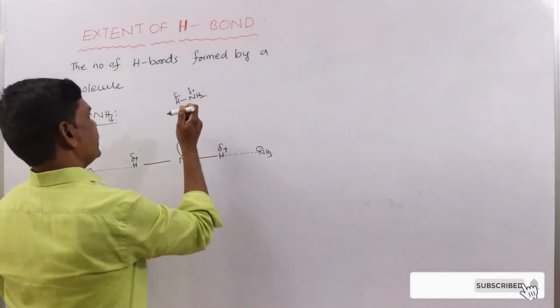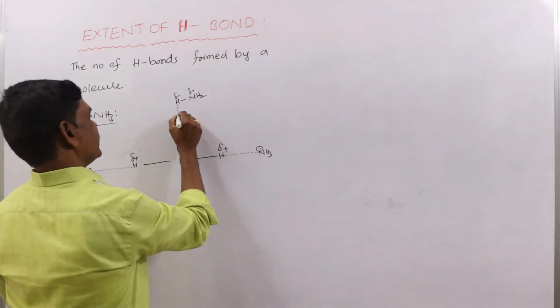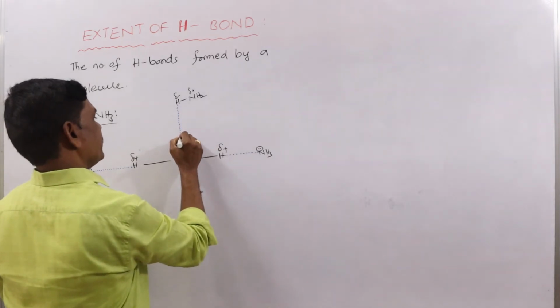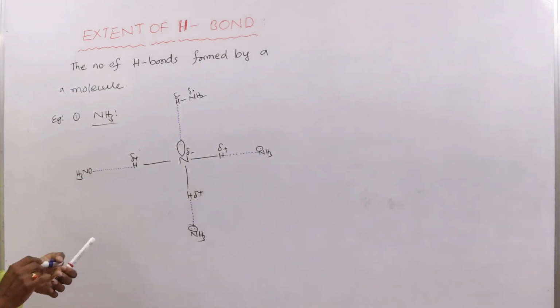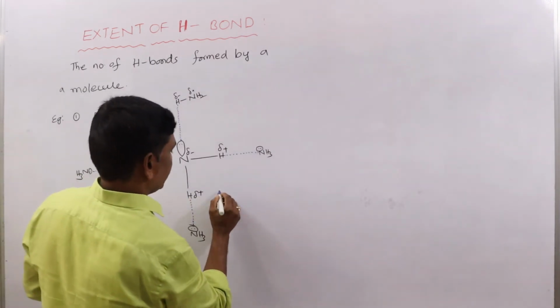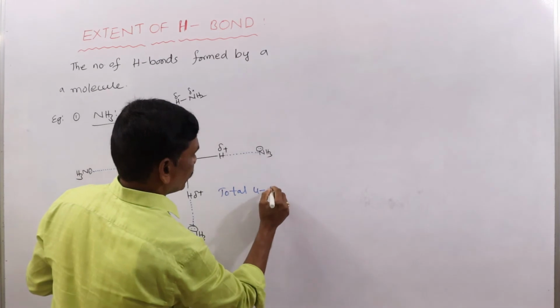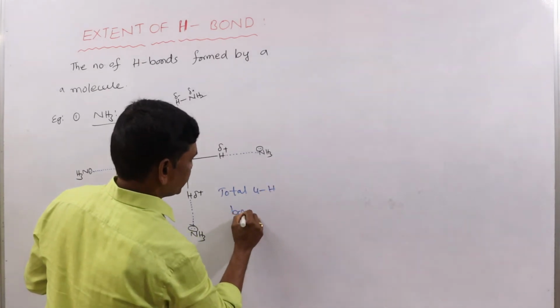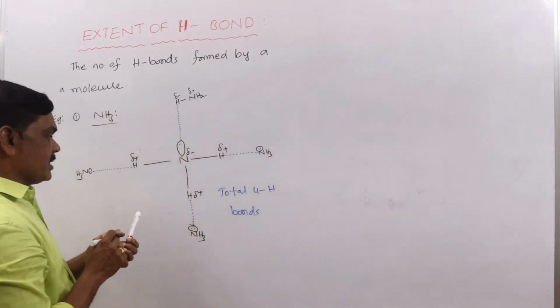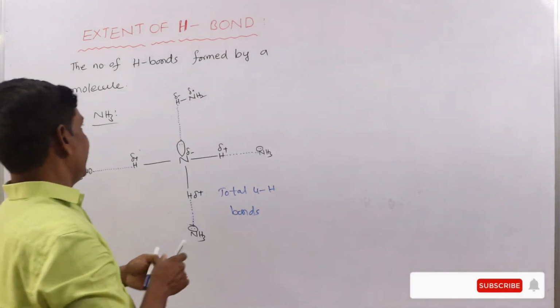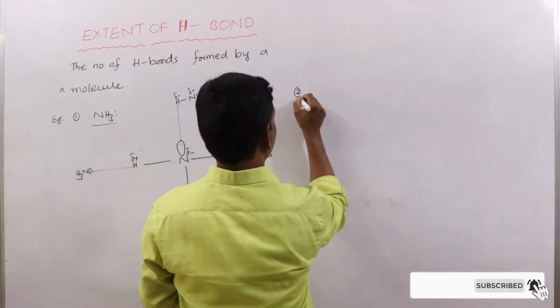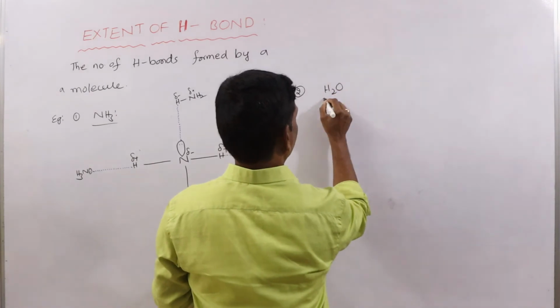Between hydrogen and this pair of electrons there is formation of hydrogen bond. So in total, 4 hydrogen bonds are formed. Okay, so next example. Second example is a water molecule.